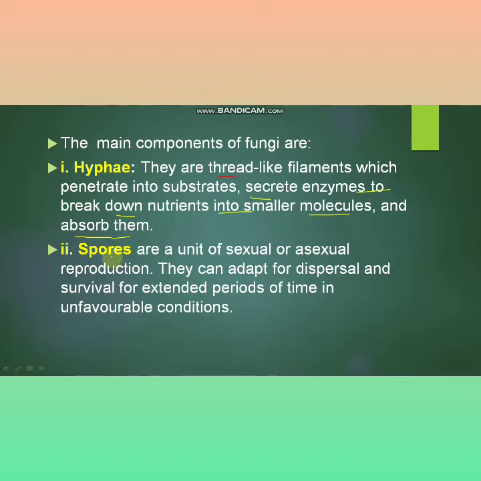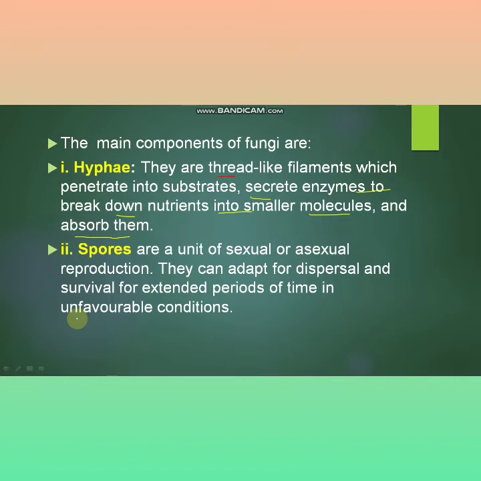Okay, and spores are a unit of sexual or asexual reproduction. They can adapt for dispersal and survival for extended period of time in unfavorable condition. Whenever the spores will spread out on any surface, it is not necessary that they will immediately germinate, but they will remain for a long time.